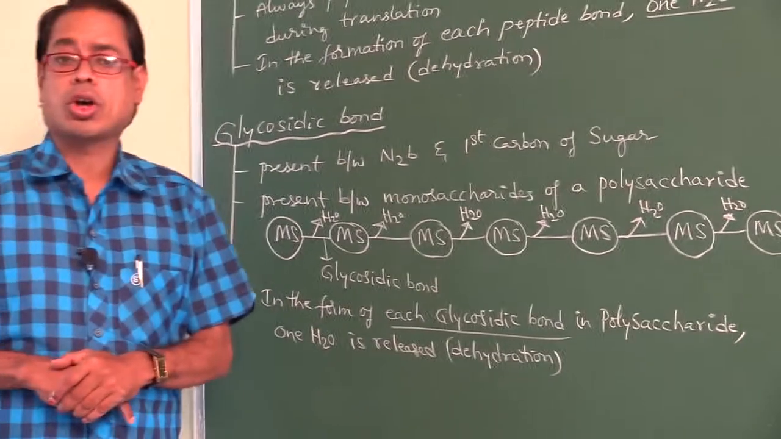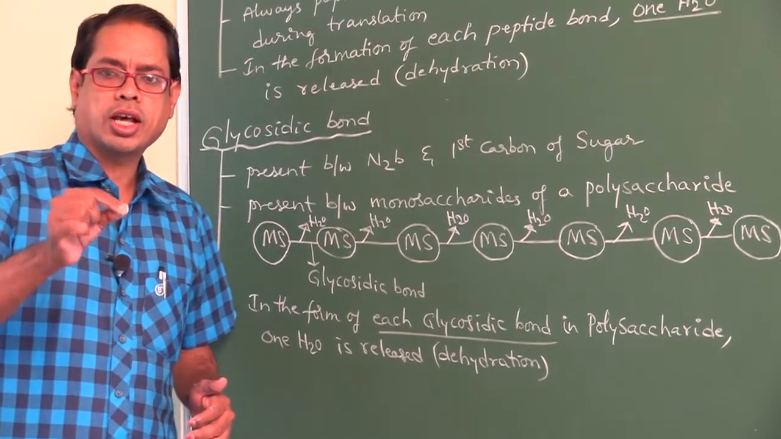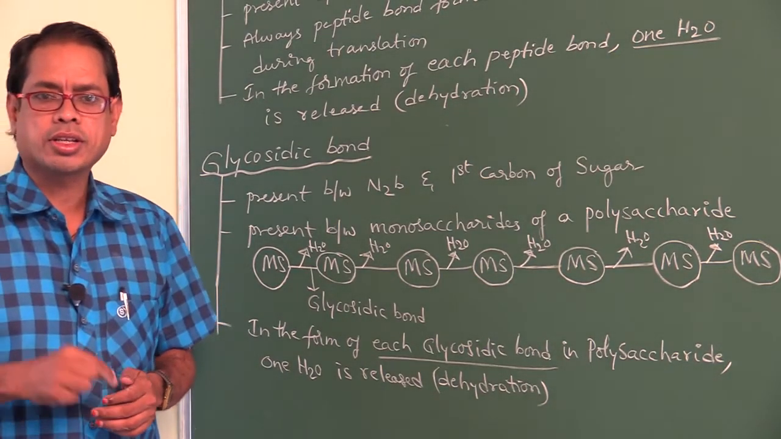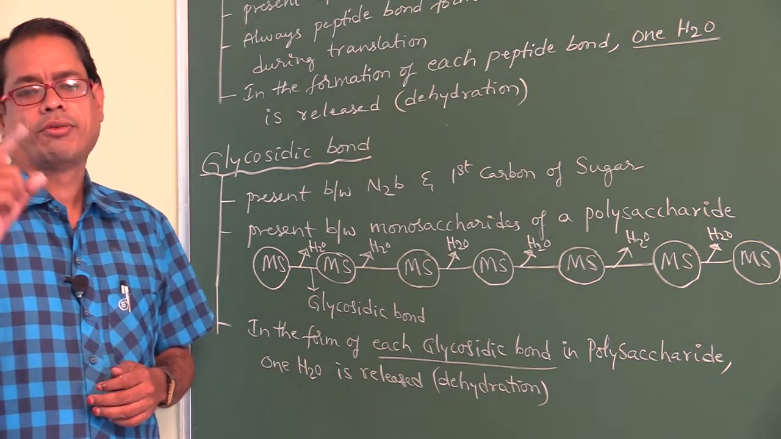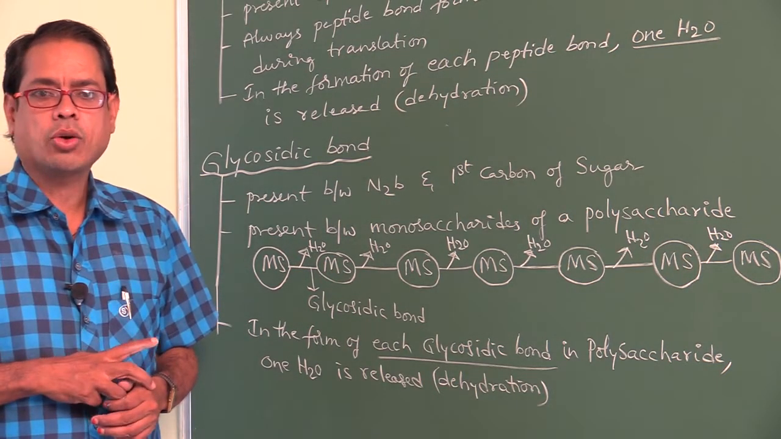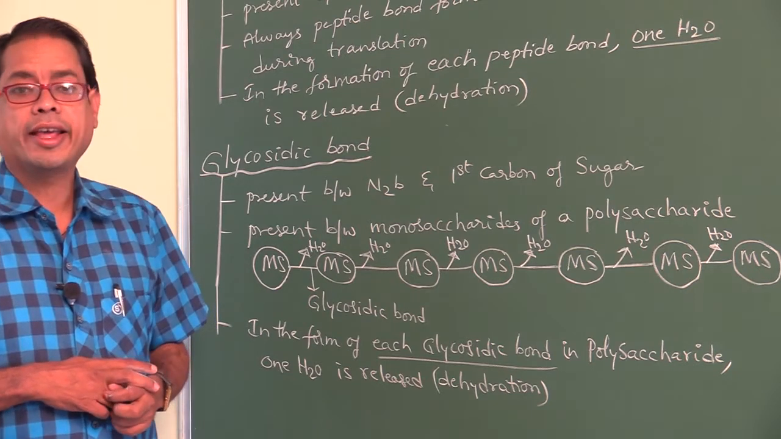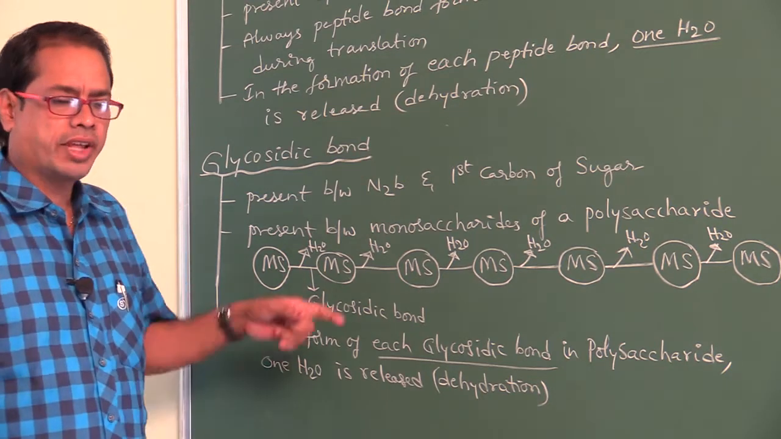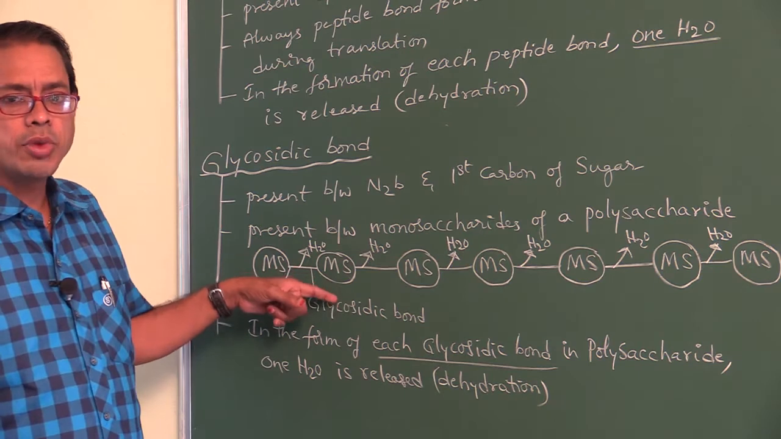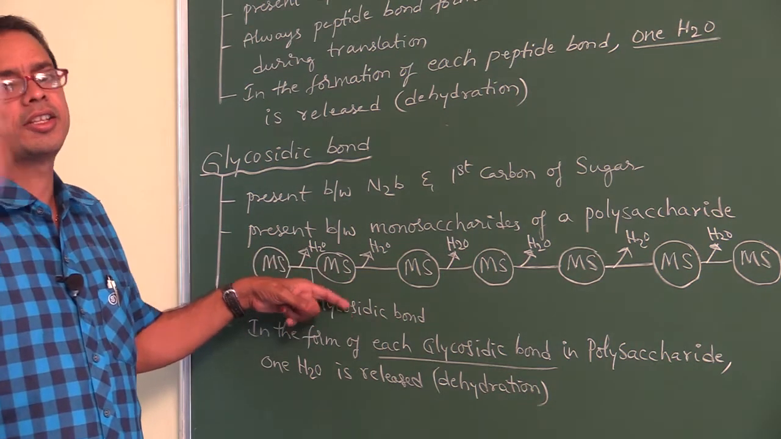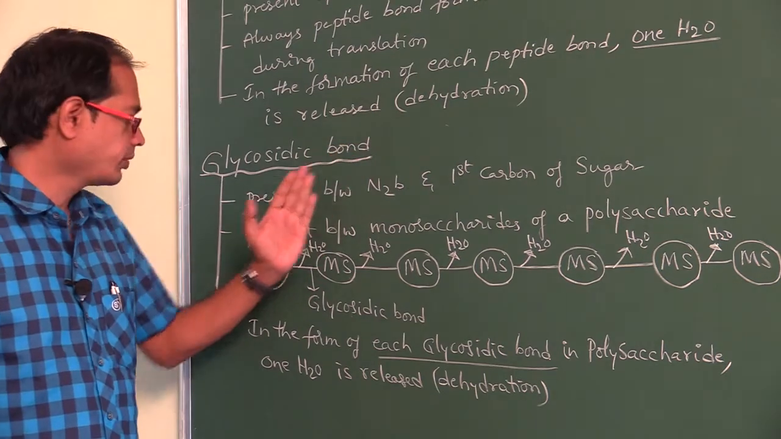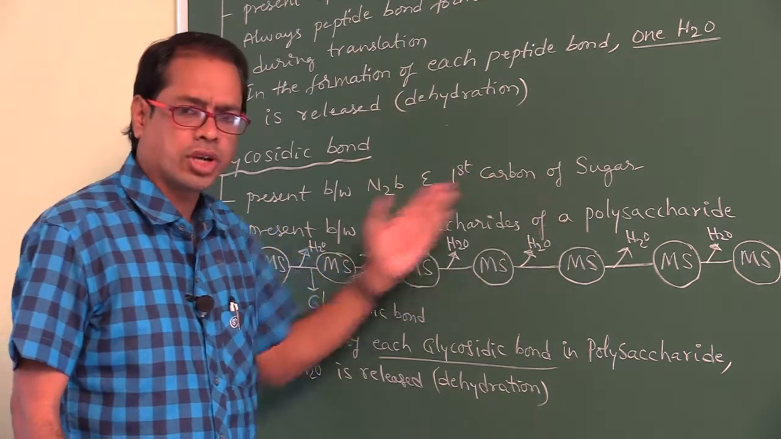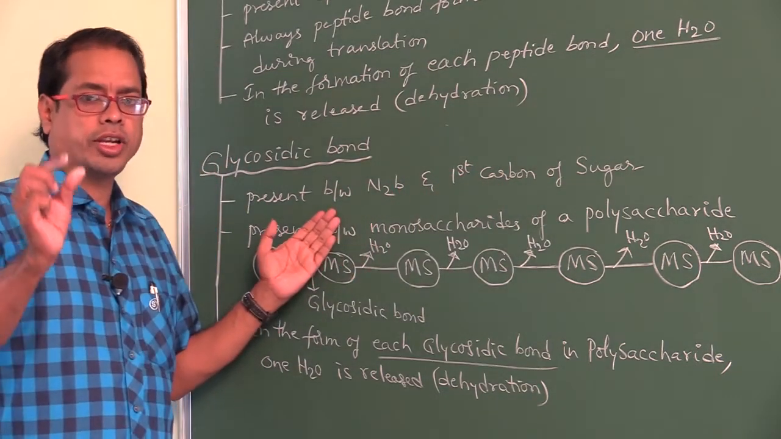This glycosidic bond is also present between sugar and nitrogen base. The nitrogen base is attached to which carbon of the sugar? The first carbon of the sugar, by the N-glycosidic bond, also called a glycosidic bond. In the structure of DNA there is no dehydration, whereas in a polysaccharide, in the formation of the glycosidic bond, dehydration occurs. The glycosidic bond is present between the nitrogen base and the first carbon of the sugar.